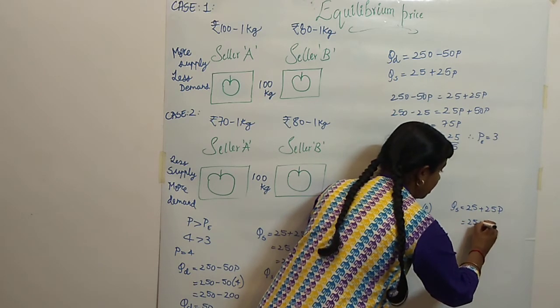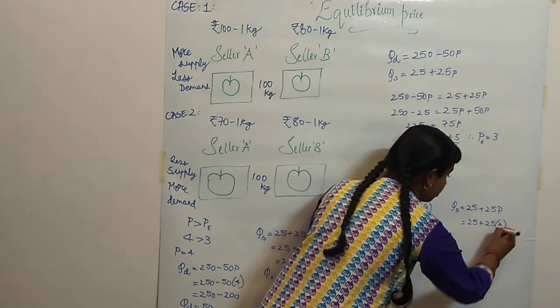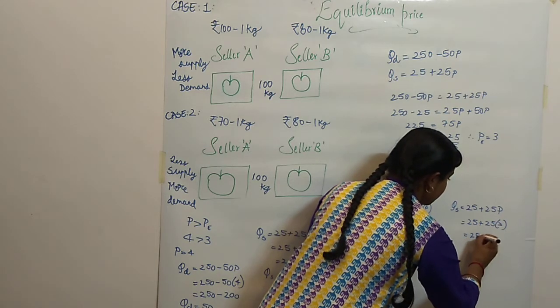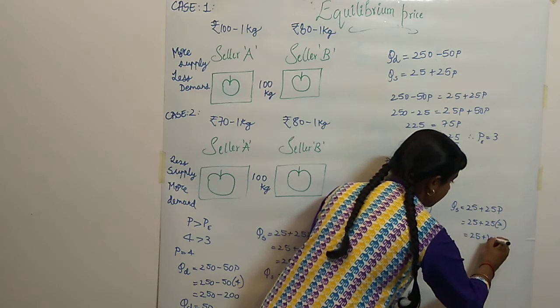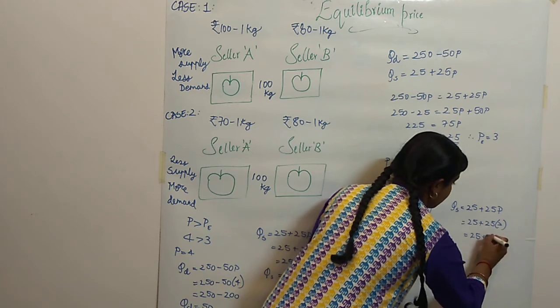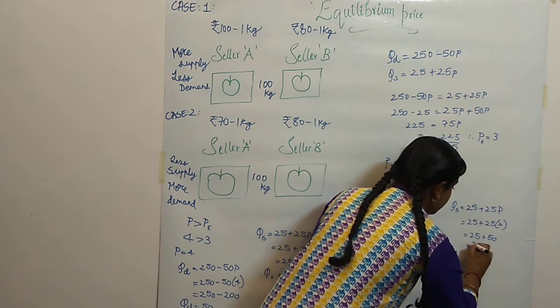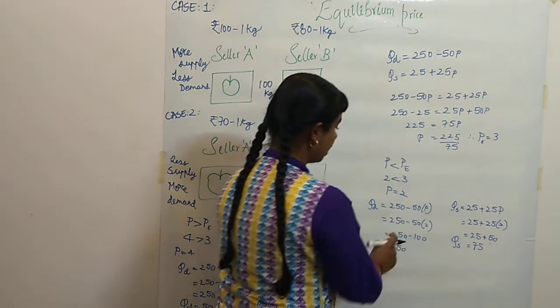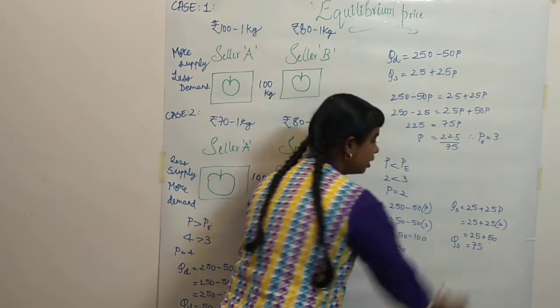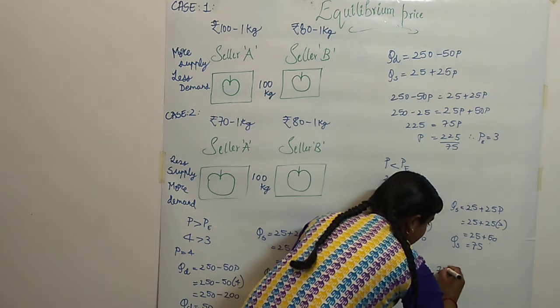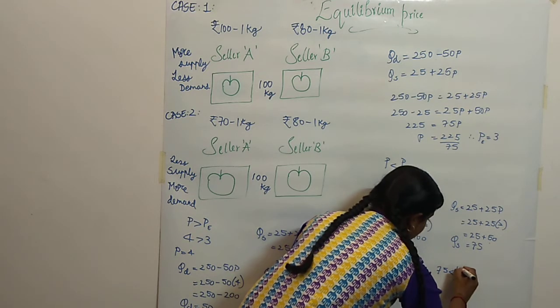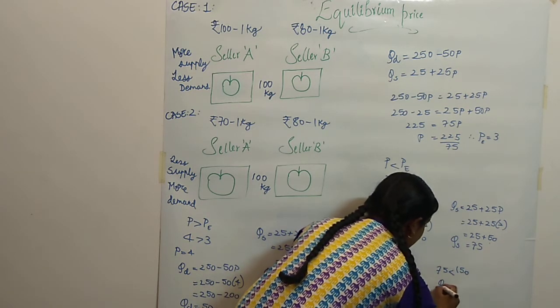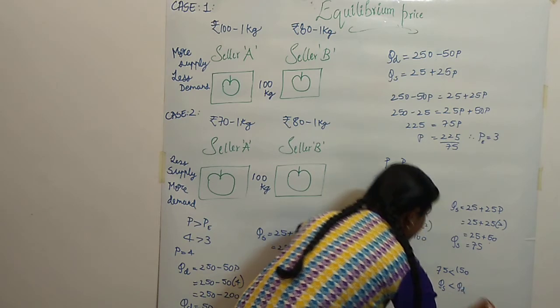So 25 plus 25 into 2, 25 plus 50, so it will be 75. So quantity of supply is 75. Now as we see, 150 is greater than 75. Here 75 is less than 150. So this is quantity supply, quantity demanded.